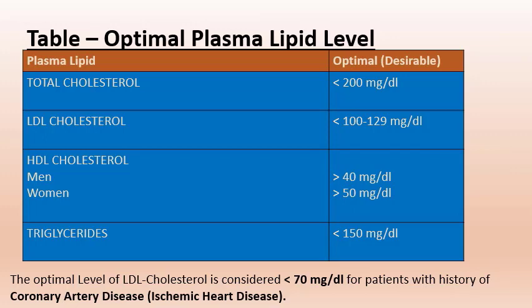This is the table of optimal plasma lipid levels: total cholesterol, LDL cholesterol, HDL cholesterol and triglycerides. The optimal or desirable levels of these plasma lipids are shown in this table.